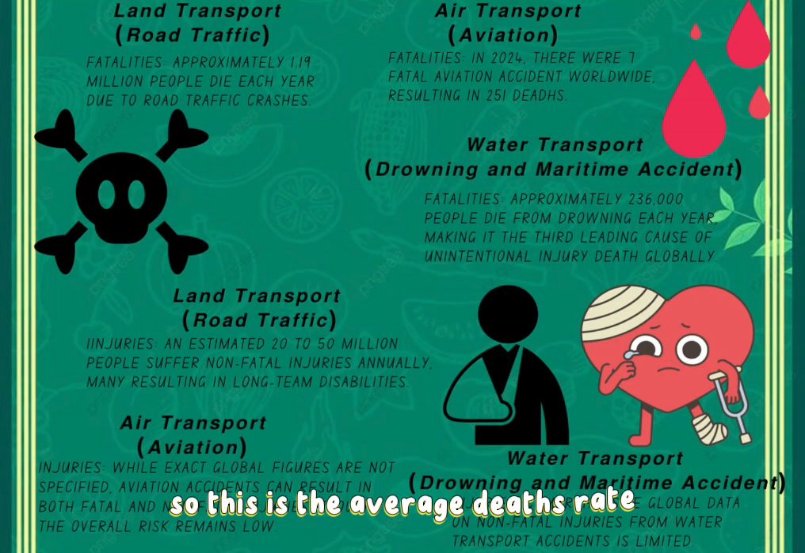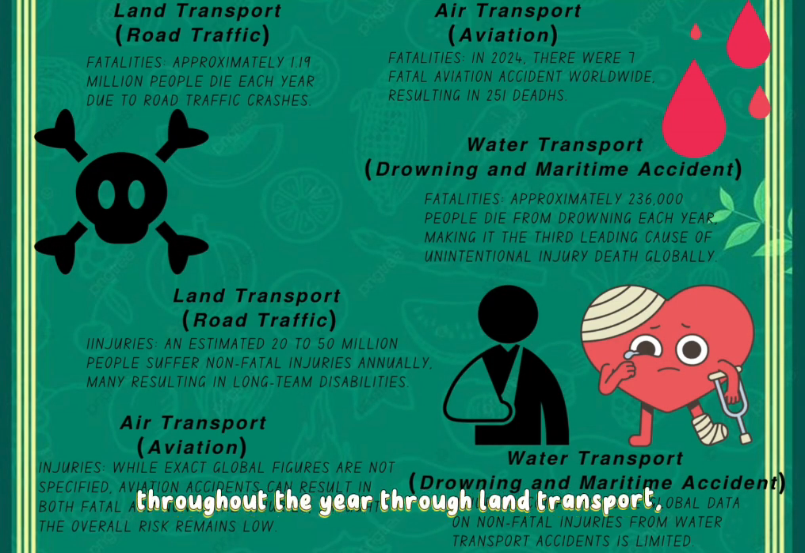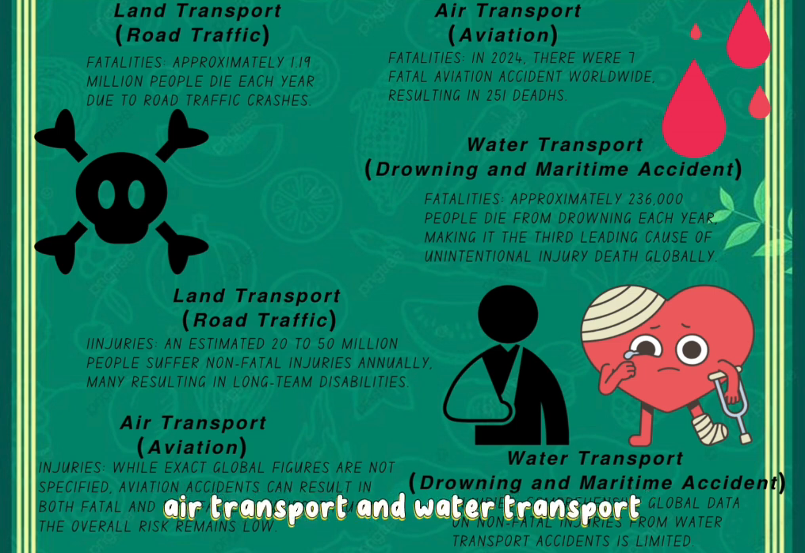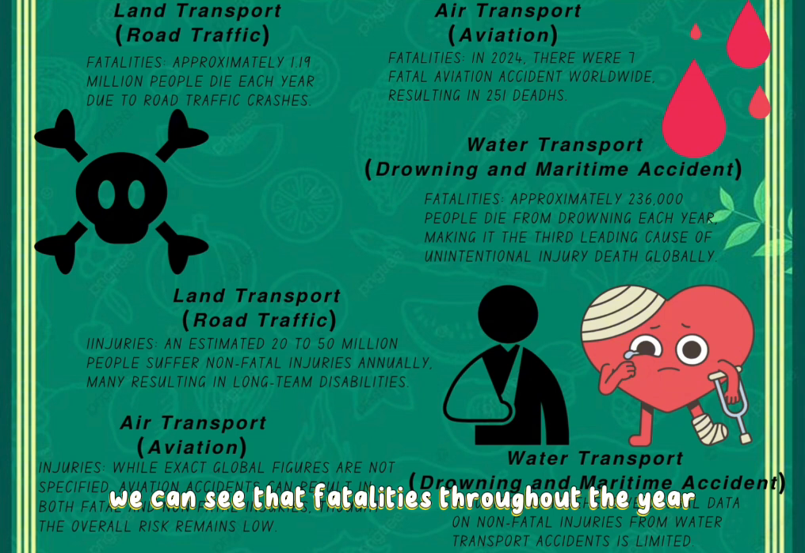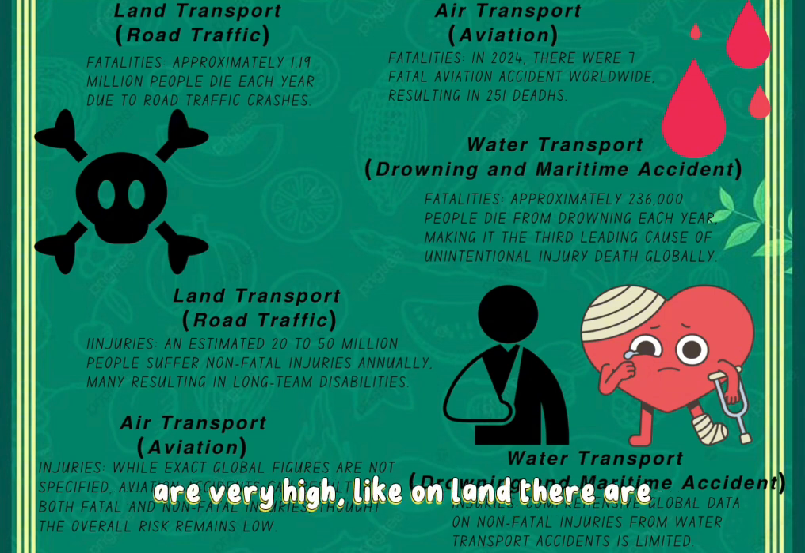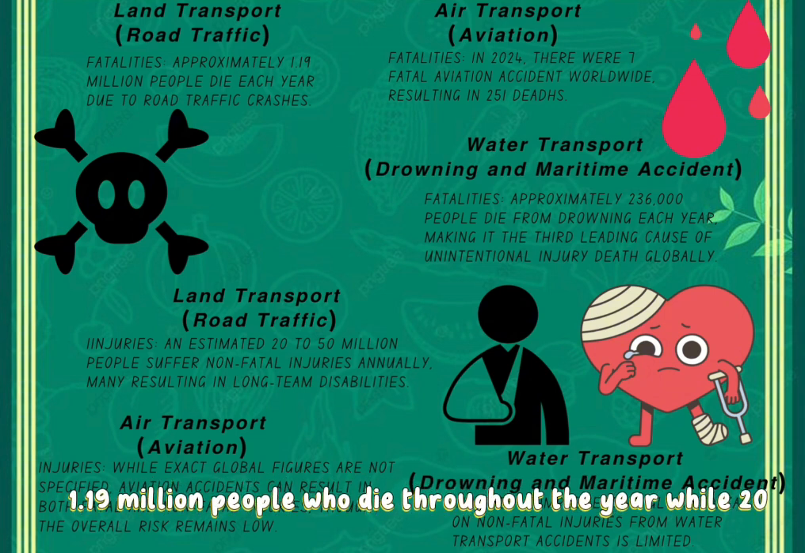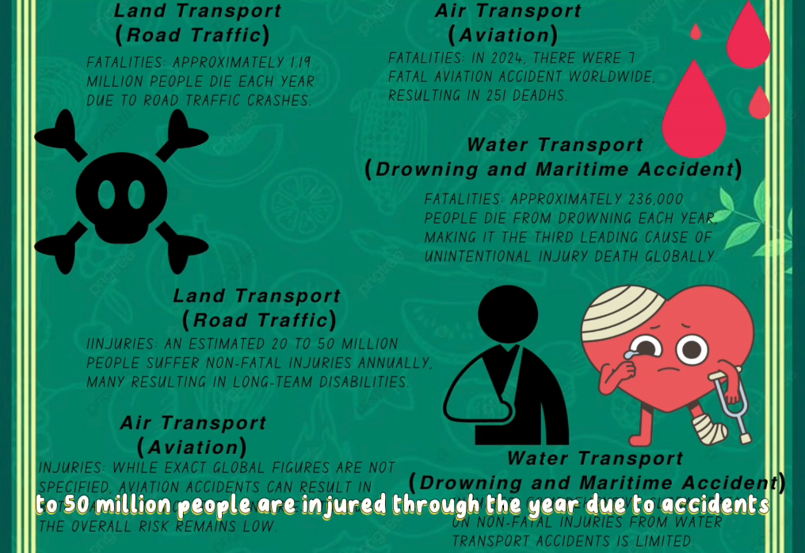So this is the average death rate throughout the year for land transport, air transport, and water transport. We can see that fatalities throughout the year are very high. On land, there are 19 million people who die throughout the year, while 20 to 50 million people are injured throughout the year due to accidents.